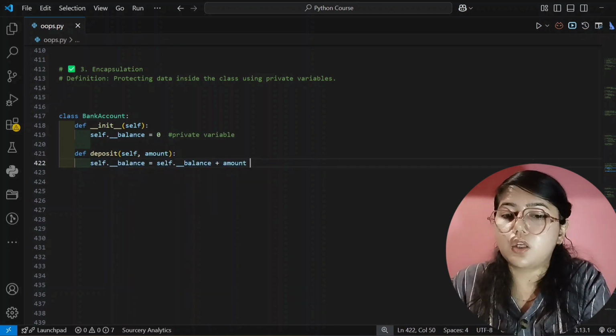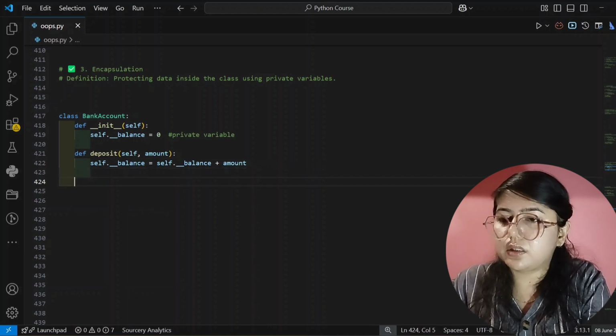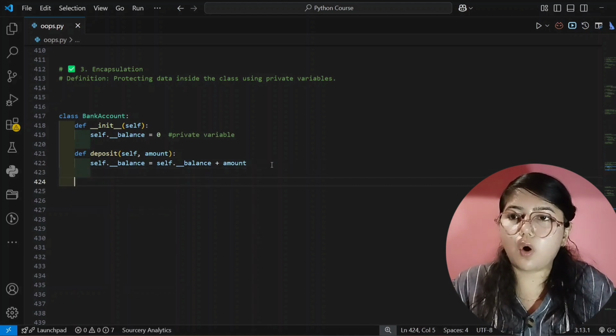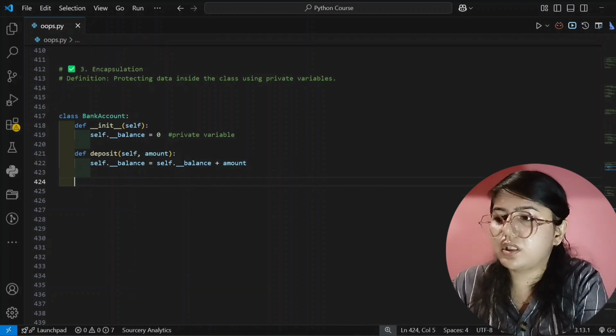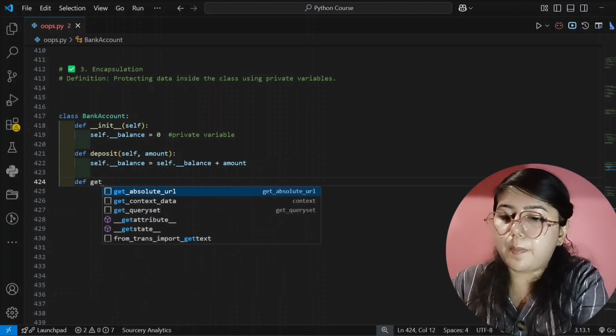So now in the next line I am creating another method, and here I will deposit the money, for that it is. And the next method will be for get balance, def get_balance.